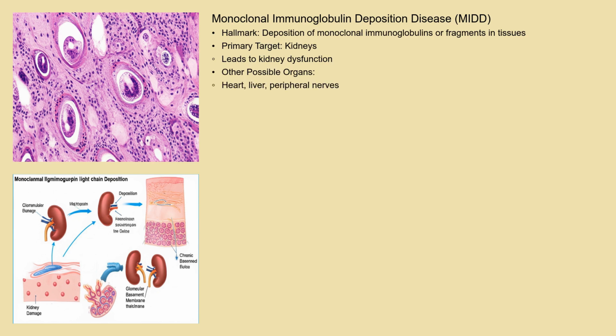In the kidneys, for example, immunoglobulin deposits can thicken the glomerular basement membrane, impairing filtration and leading to proteinuria, or protein in the urine. Over time, this chronic damage can progress to end-stage renal disease. The specific location and type of deposit dictates the clinical presentation and severity of organ involvement.